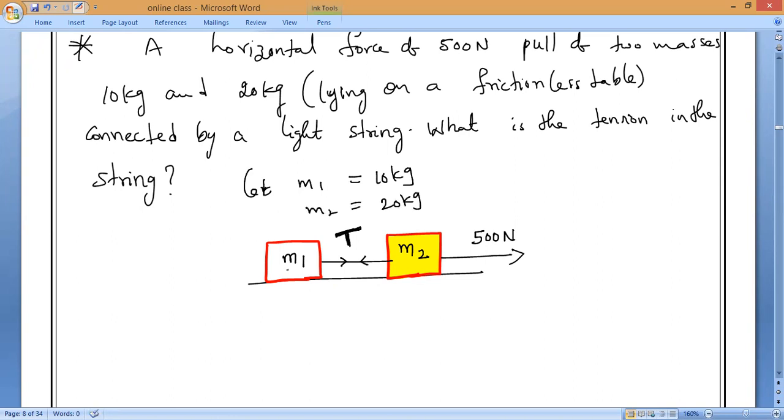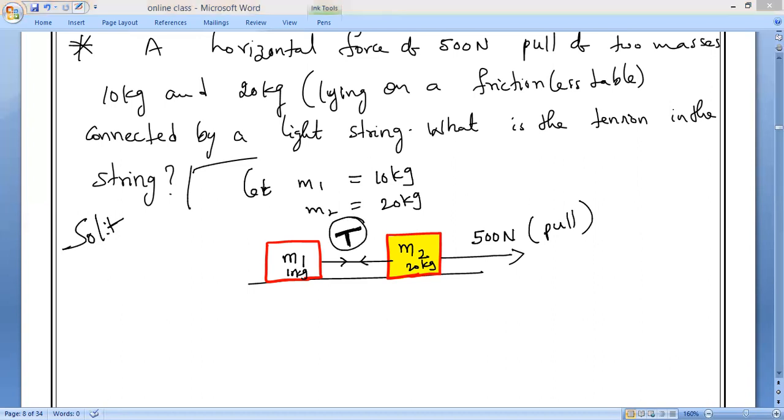Any doubt? Any problem? Now 500 newtons, what is this? Pull. Push means we can represent it from this side. Pull means that from the front we drag the object. Push means from the back side we push the object. Any doubt? Are you clear? Now, what are they asking us to calculate? The tension present in this string. That is all they are asking us to calculate.